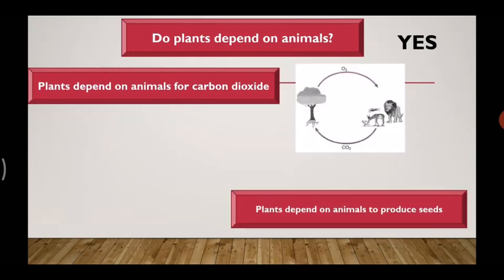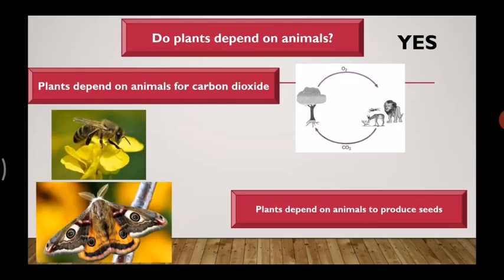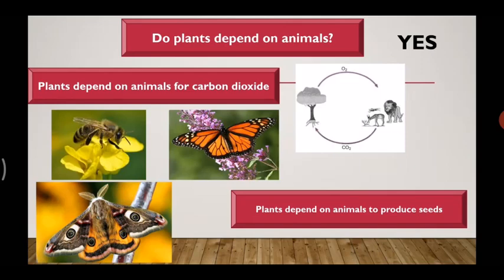Okay? Many kinds of flowering plants, means many plants which flower, which give us flowers, depend on insects like bees, moths, butterflies to produce food with healthy seeds. Let's move forward.